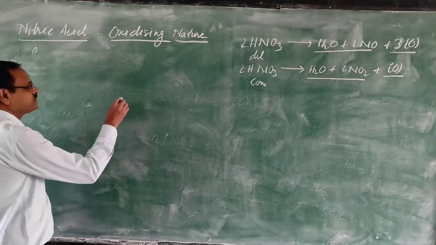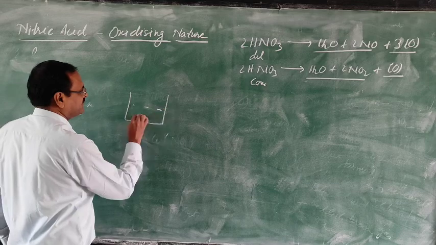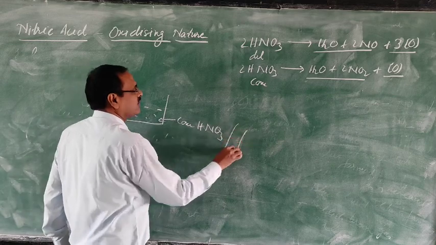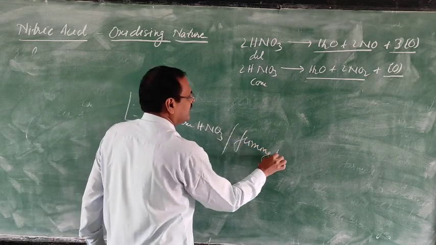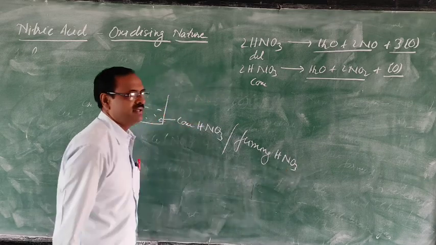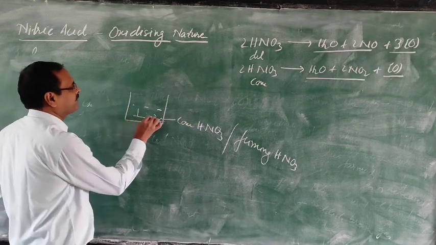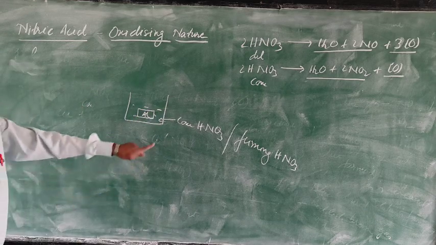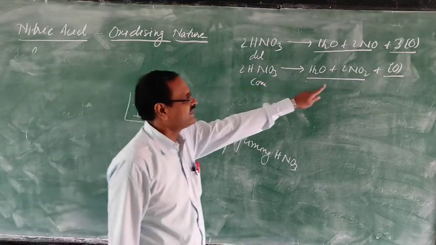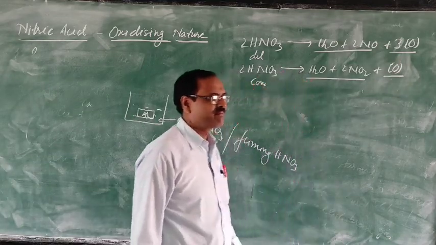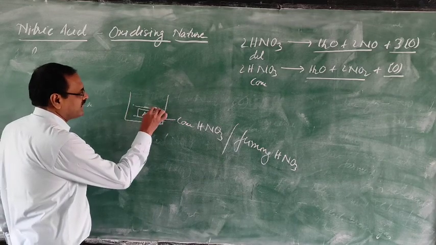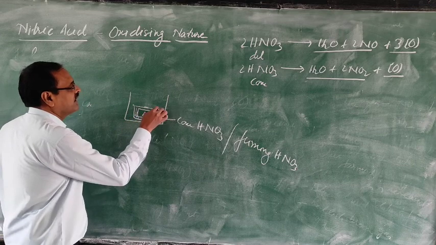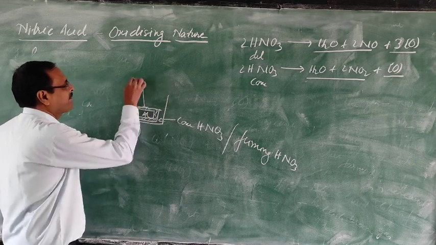So if you take concentrated nitric acid, or fuming nitric acid, and in that you place a piece of aluminium, what will happen? This nitric acid is an oxidizing agent. You have seen they are giving the nascent oxygen. So this aluminium reacts with nitric acid and forms an oxide layer. An oxide film is formed.